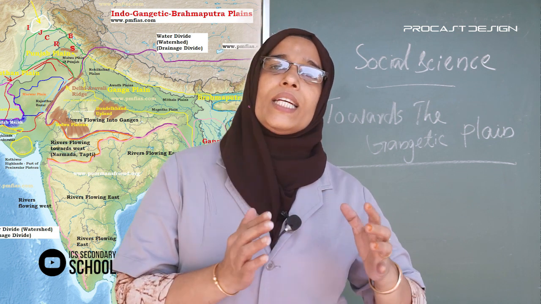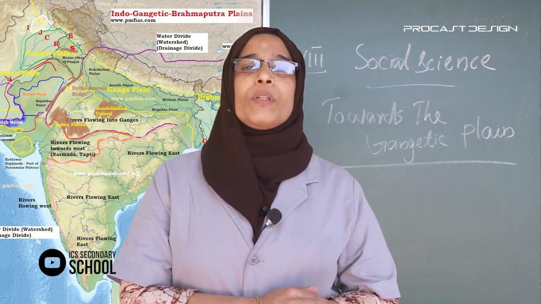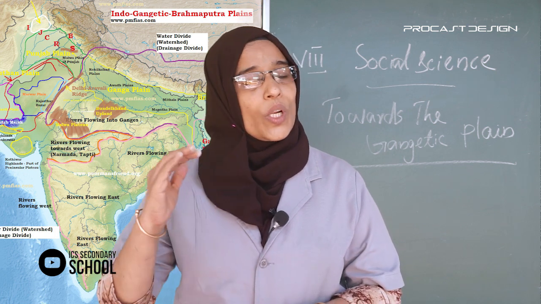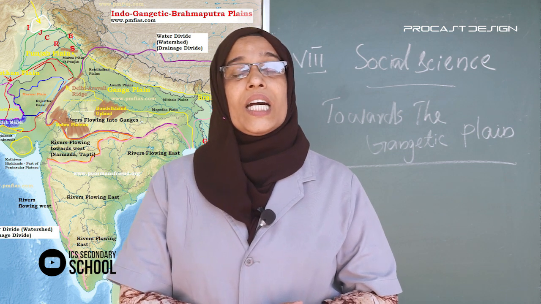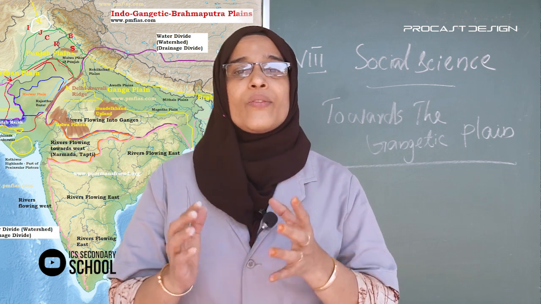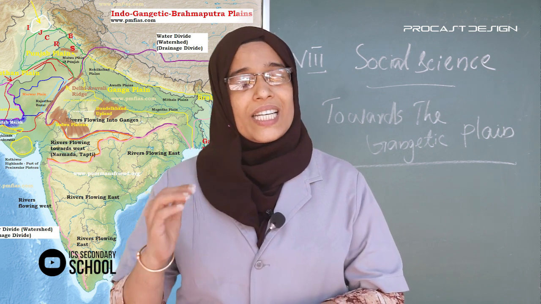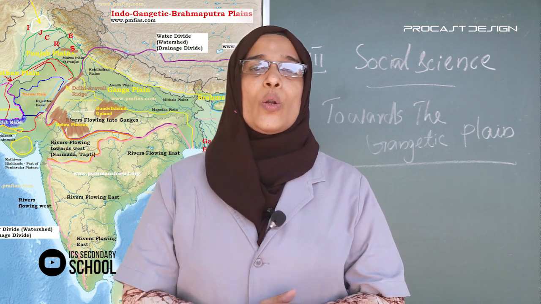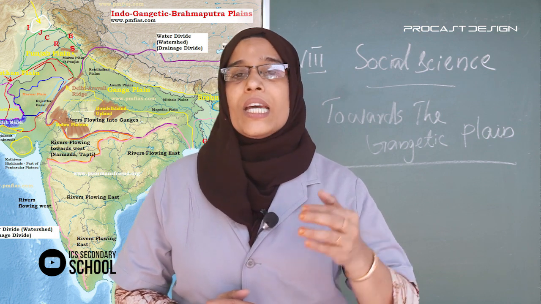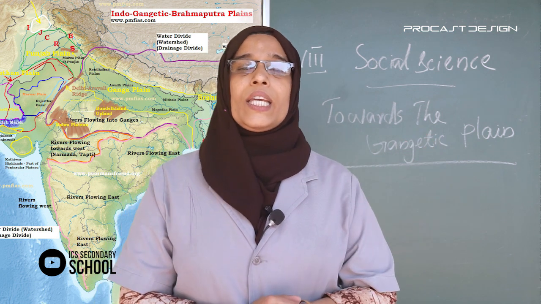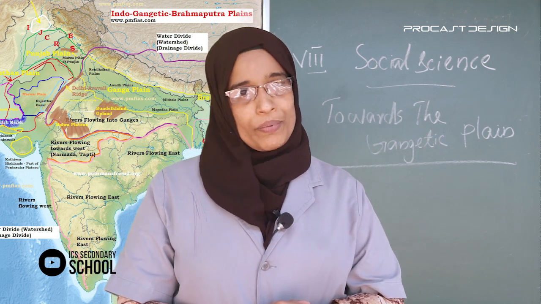It was in the Saptasindhu region that the Rigveda was composed. The Rigveda is the earliest literary record of the Aryan race. The Aryans spread to the Indo-Gangetic plain in the later Vedic period.